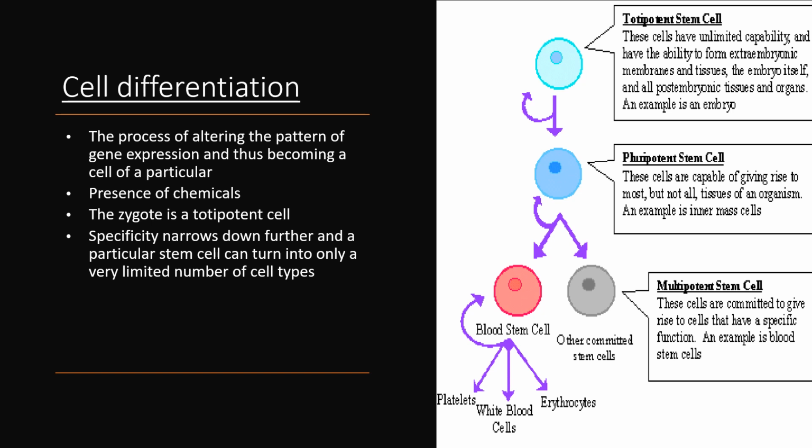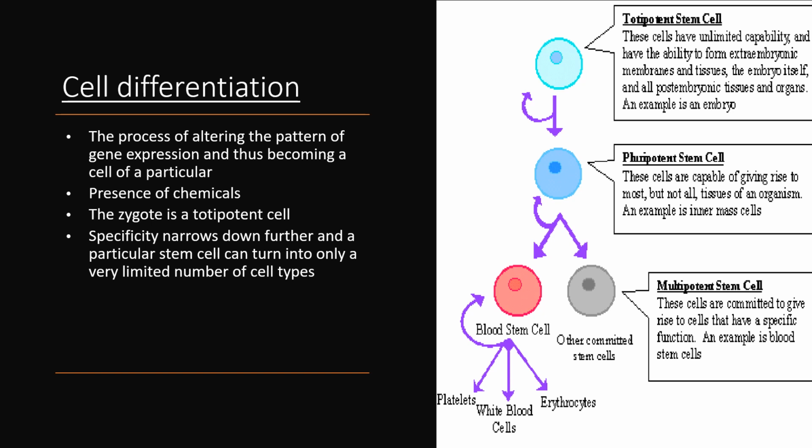Let us look into cell differentiation. The process of altering the pattern of gene expression and thus becoming a cell of a particular type is called cell differentiation. The presence of chemicals or other influences start altering the decision as to which gene will be turned on or which gene will be turned off.